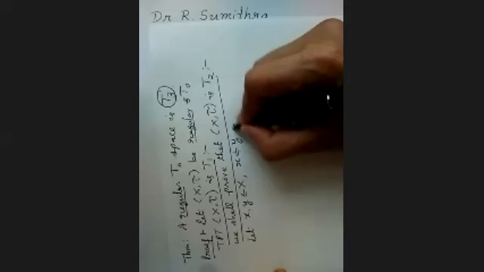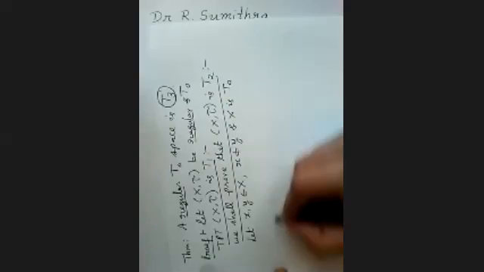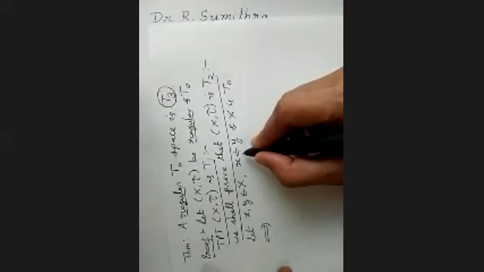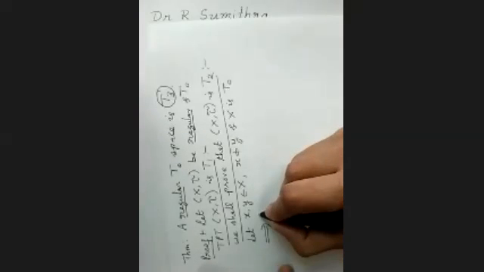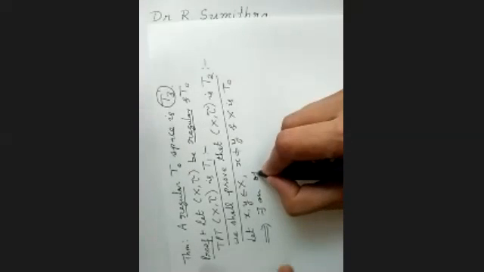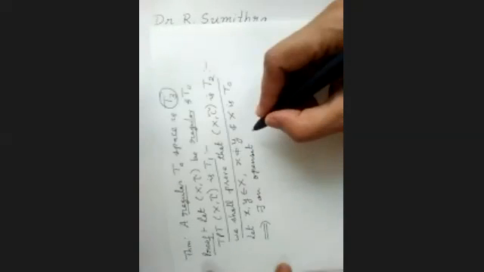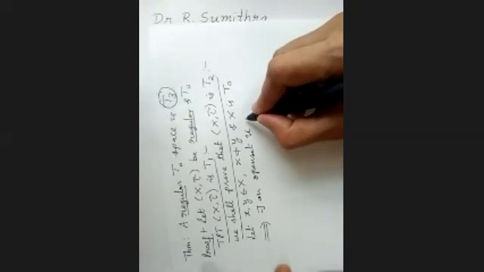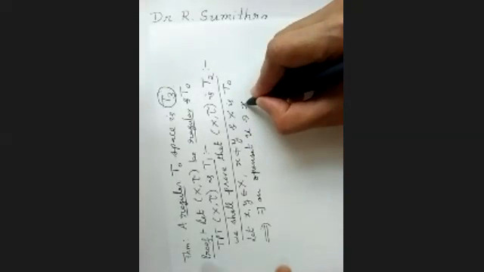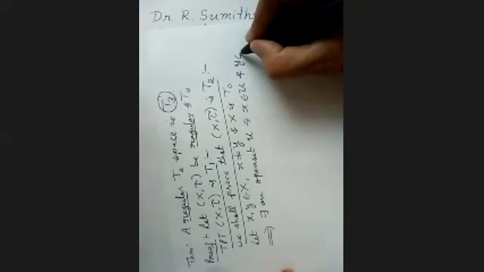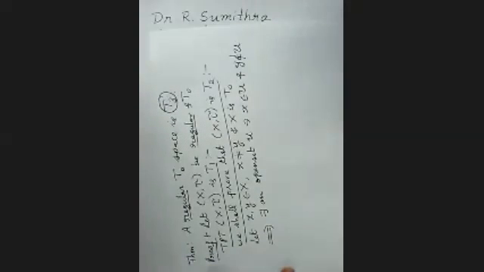X is T naught. This implies that for any two distinct points, there exists an open set, we'll call it U, such that x belongs to U and y doesn't belong to U.